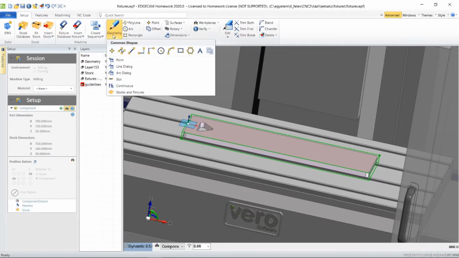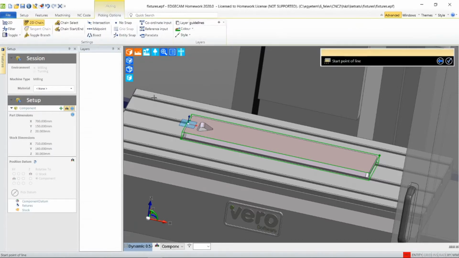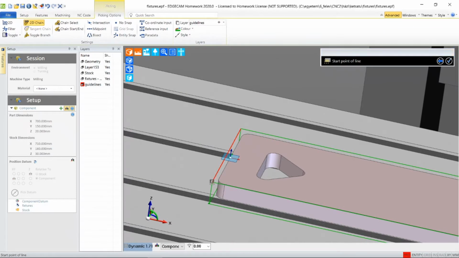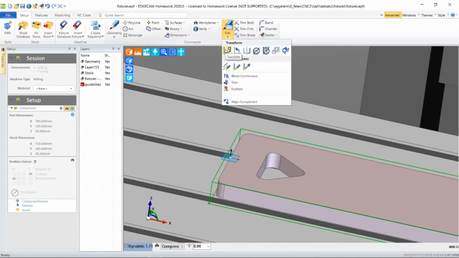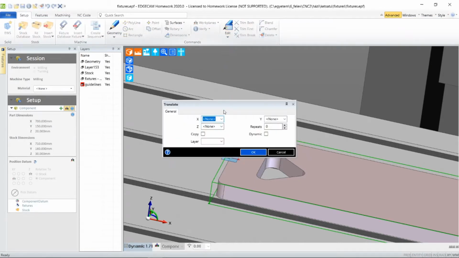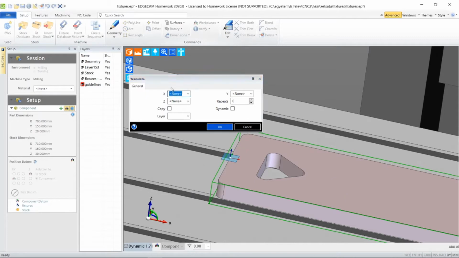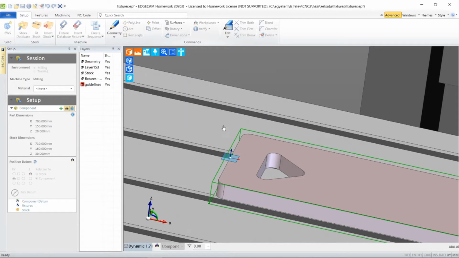I'm drawing single line geometry and using the corner points of the stock to create it. Then I'm translating this line 150 millimeters in the X direction.